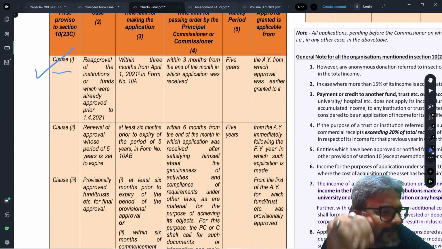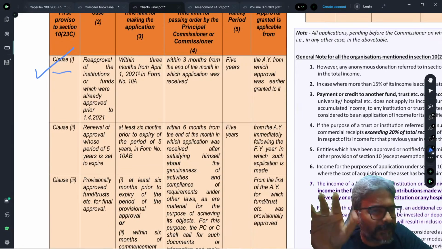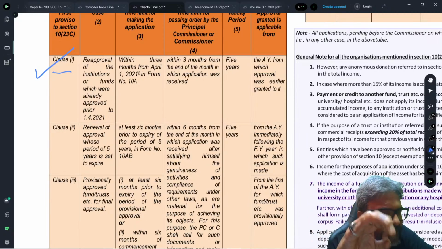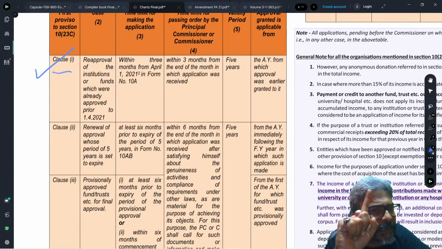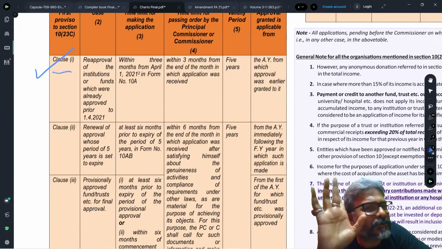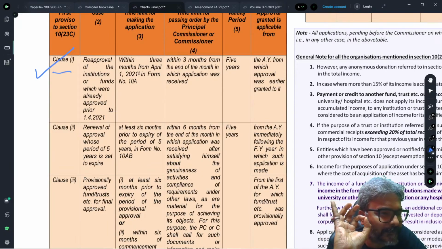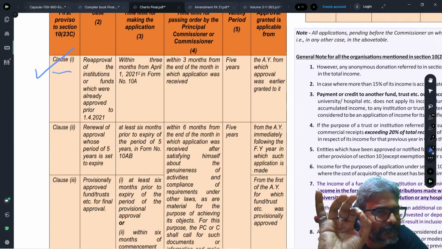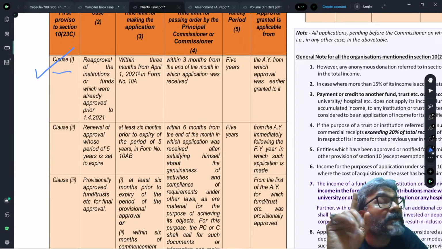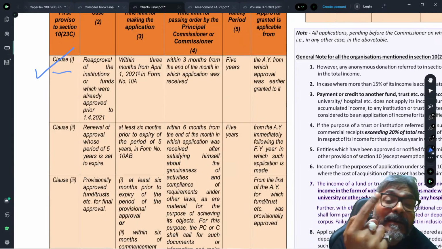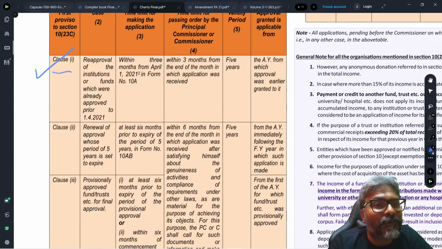Every existing trust, whosoever is there, every one of them will have to make an application. Repeat with me, students: all the existing registered trusts need to make an application.